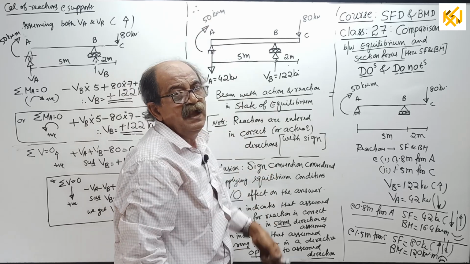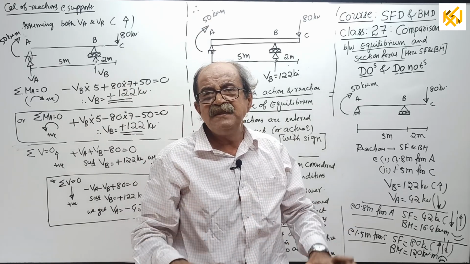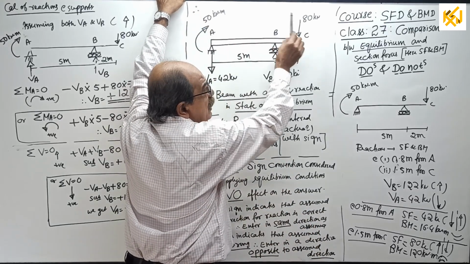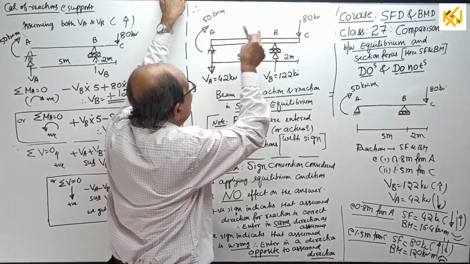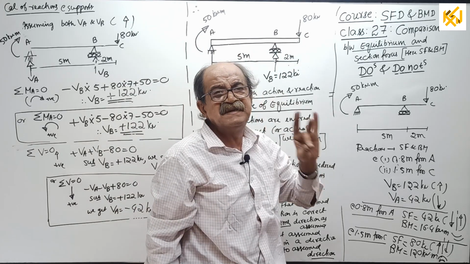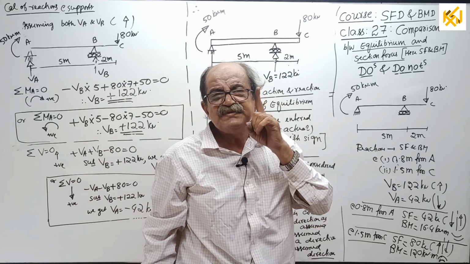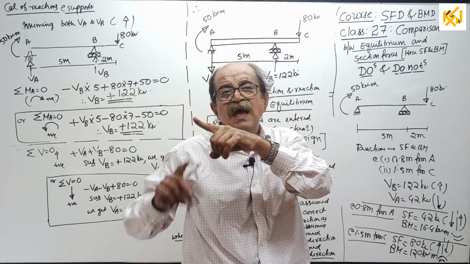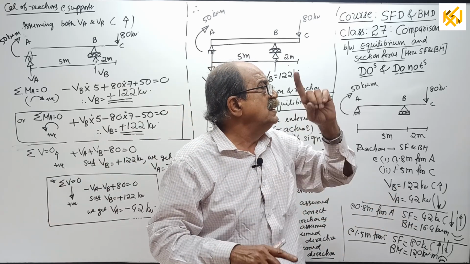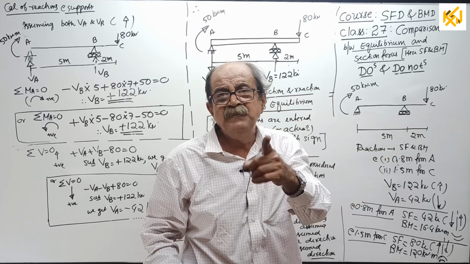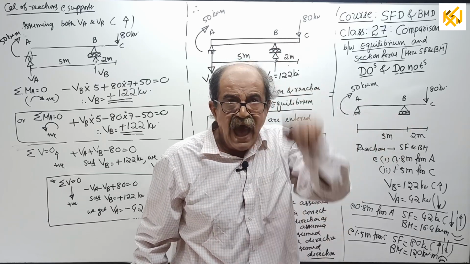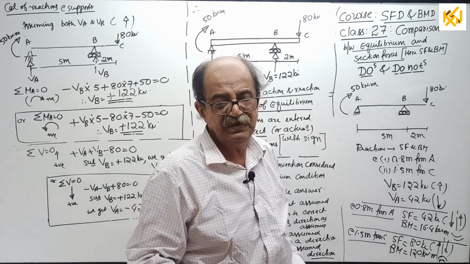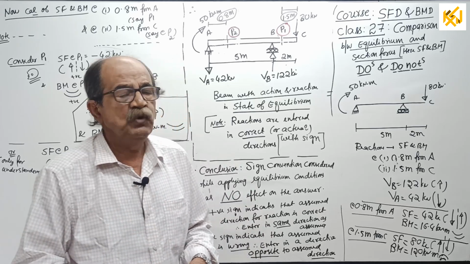And remember, I will not explain like I explained earlier, because last class I did so many calculations. You have to go through it. This is one among them. I am only interested in explaining why the sign convention considered for equilibrium has no effect on the answer, but the sign convention for calculating section force, that is SF and BM, has an effect on the answer. Okay, I will go for it now. Last round for today. Okay, now continue.